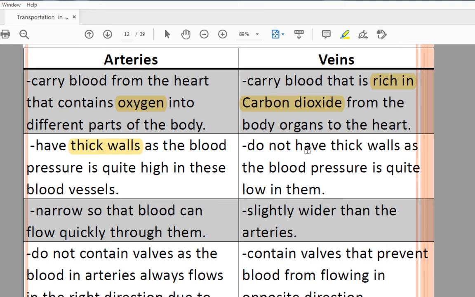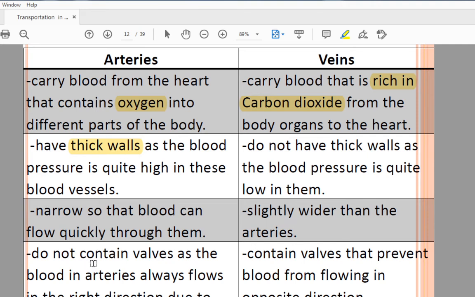So these arteries have thick walls as the blood pressure is quite high in these blood vessels. Opposite to that, the veins do not have thick walls. The blood pressure is low as compared to the arteries. So that is another difference. Then arteries are narrow so that they can flow the blood quickly through them, and opposite to that, the veins are wider than the arteries. The size of the veins is more.